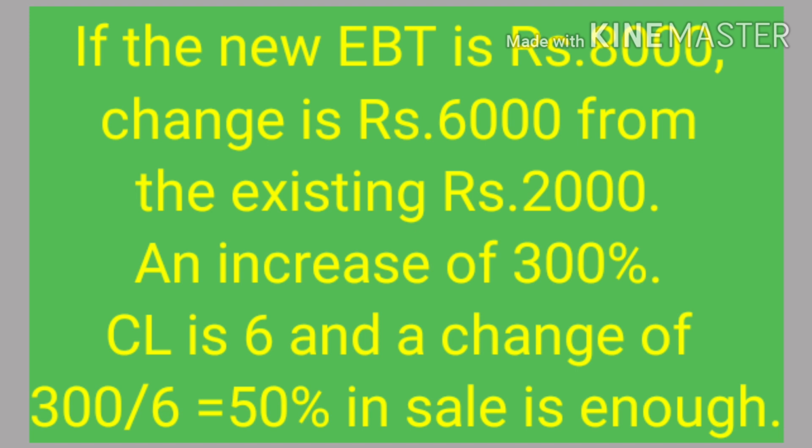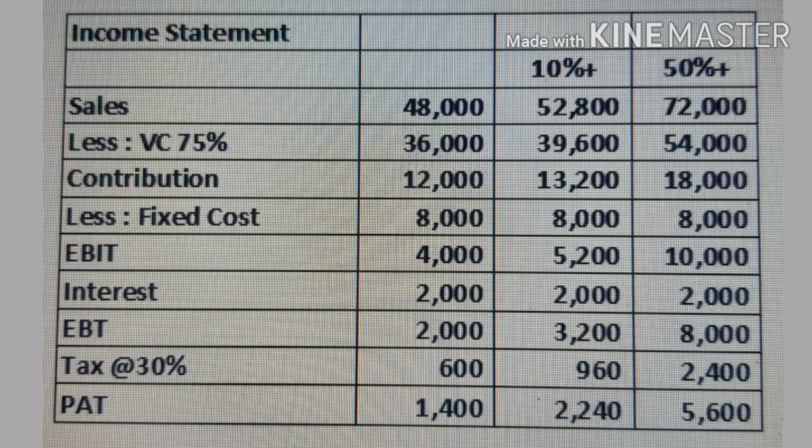make this change. The two income statements are drawn with the 10% increase in the sales and with the EBT at rupees 8,000 to prove the correctness of our answer. When the sale is increased by 10% from 48,000 to 52,800, our EBT is increased to 3,200 as we got earlier. And when the EBT is 8,000, the sales is increased by 50% from 48,000 to 72,000, just like we got before. So that proves our point.